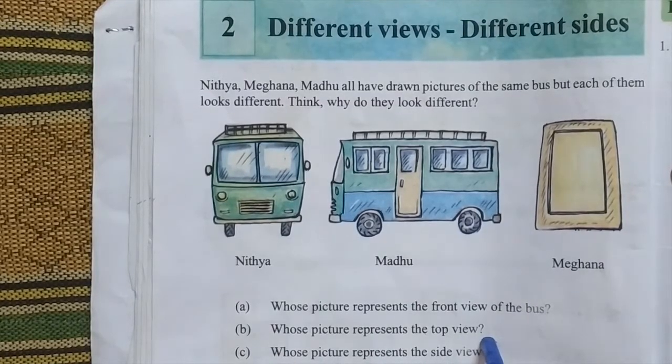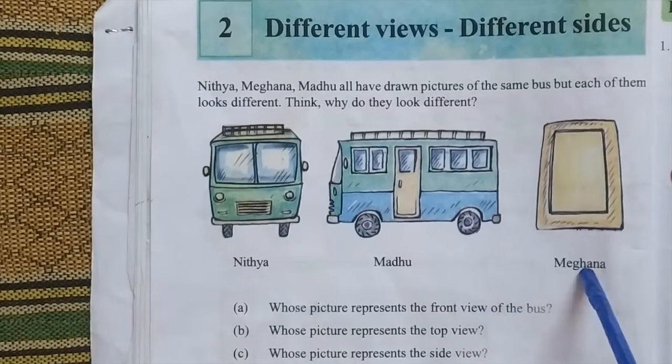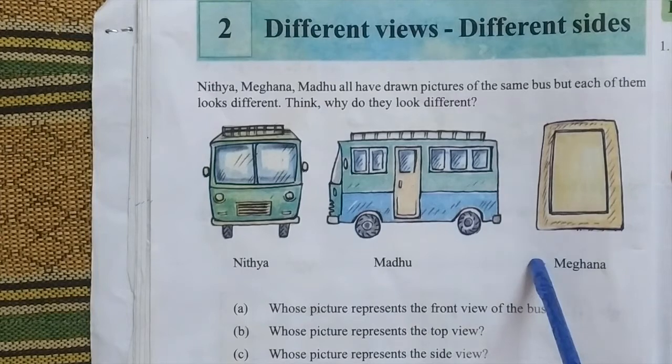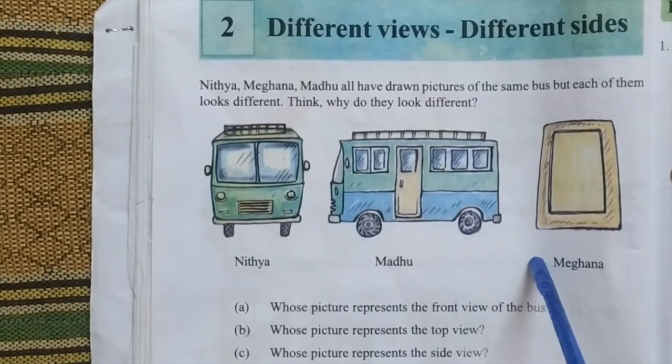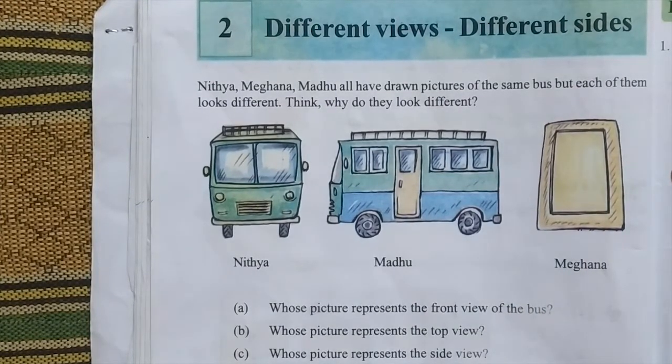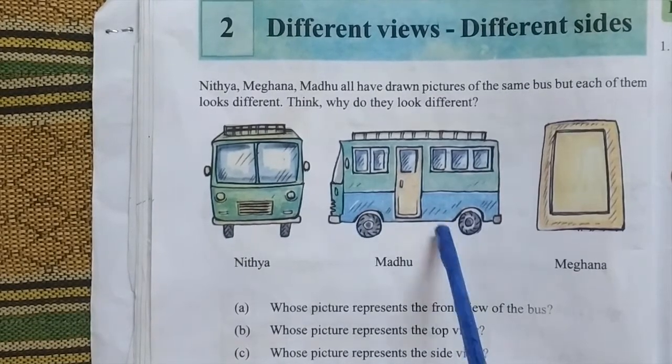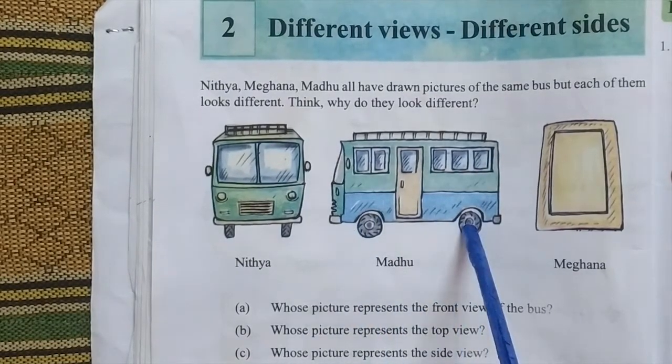Whose picture represents the top view, children? Meghana. Why? Because this is the top view of the bus. Next, whose picture represents the side view? Which is the side view, children? This one. So, Madhu's picture represents the side view.